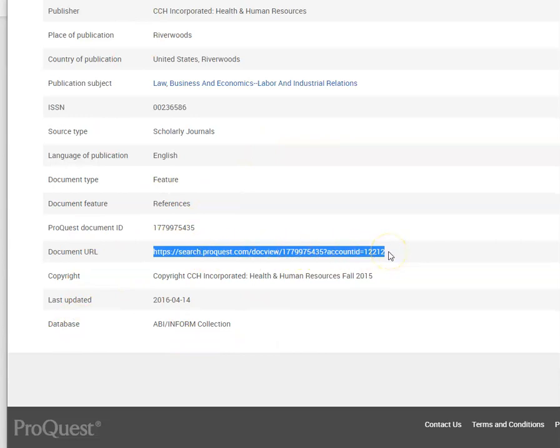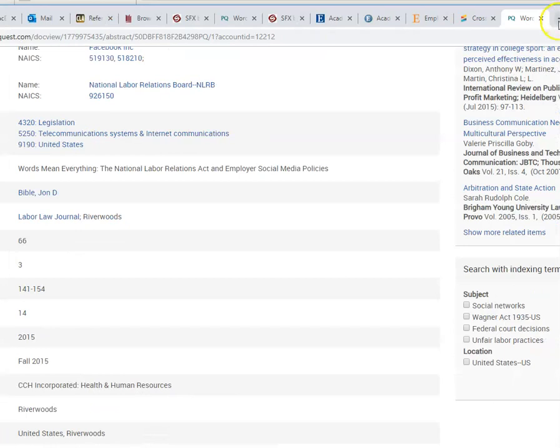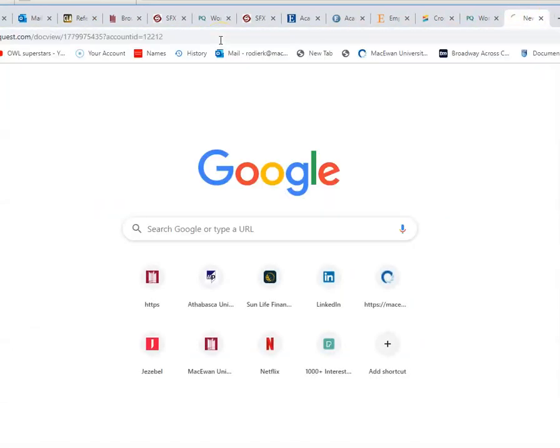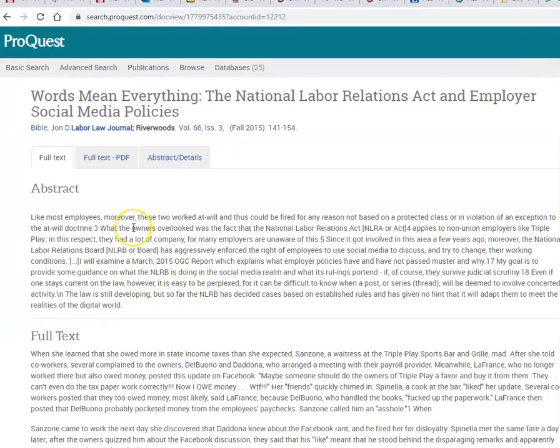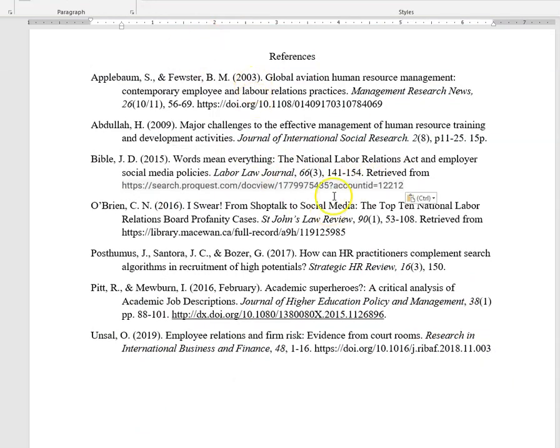They give us a URL to the unique article. So let's just open a tab here, plug it in, and see, does it give us the article if we use that link? Is that a good link? And I think it is, so I'm going to put that here instead of the MacEwan Library page.